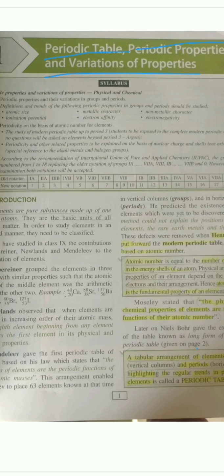And moving on to the last point, which was very necessary and that led to classification: by the end of the 18th century and the beginning of the 19th century, a huge number of elements were discovered, and it was hardly possible for any chemist to remember the properties and characteristics of each and every element. So a need arose for the classification of those elements.